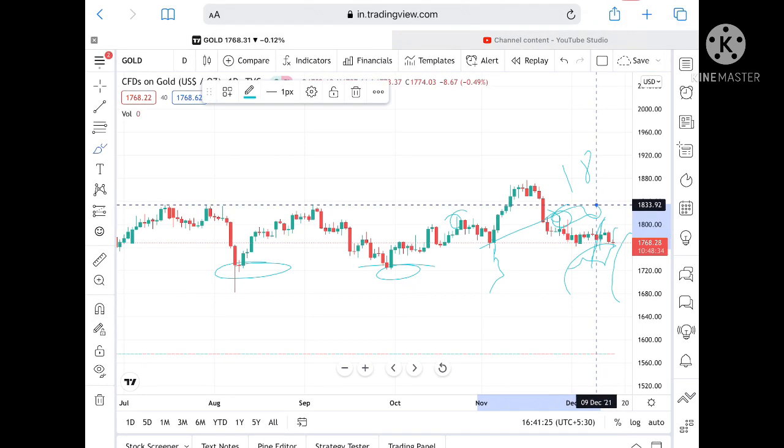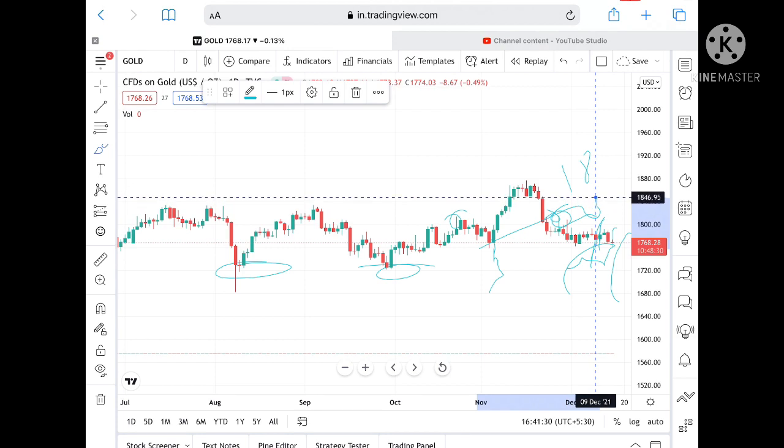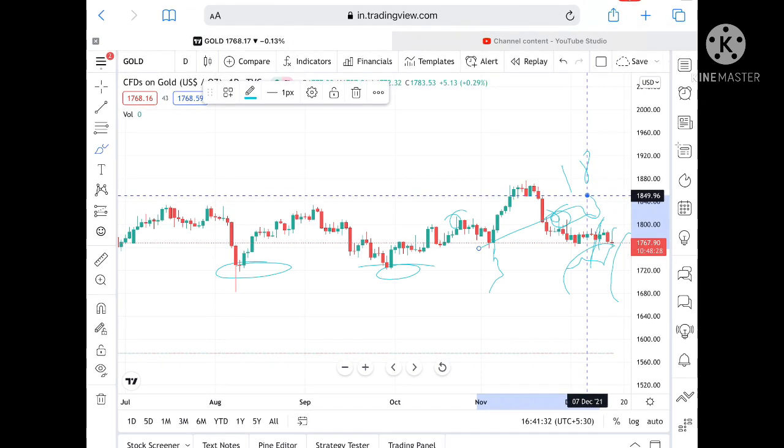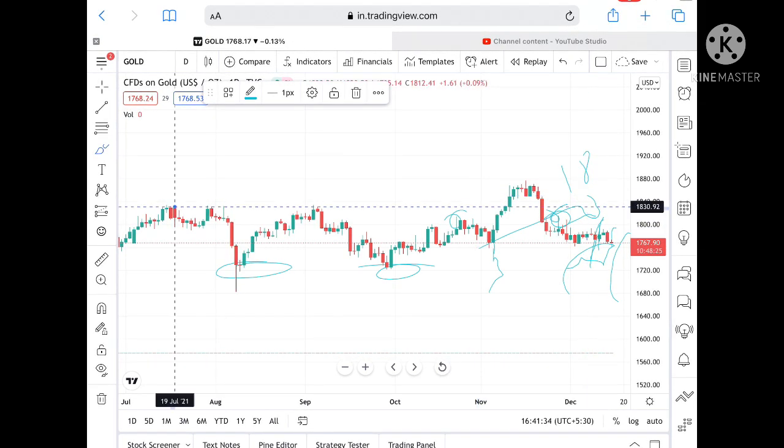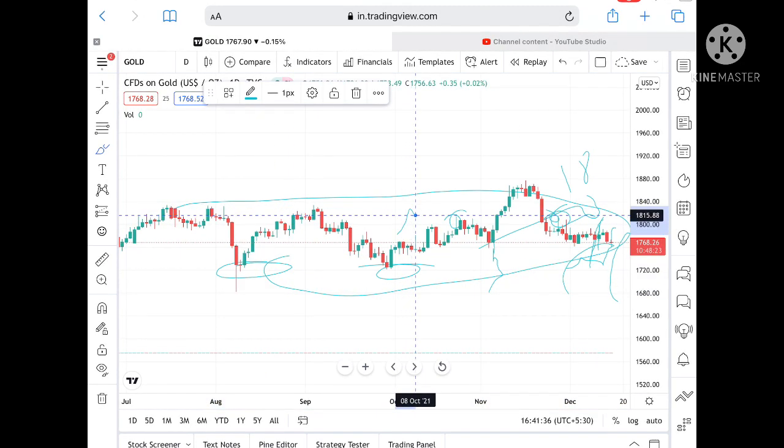Once this level is crossed upside, then we can see it can go and touch a level of 1834, and from there it can go and touch a level of 1849. Okay, so once this level is crossed, this is the range which is very important. So keep this in mind.